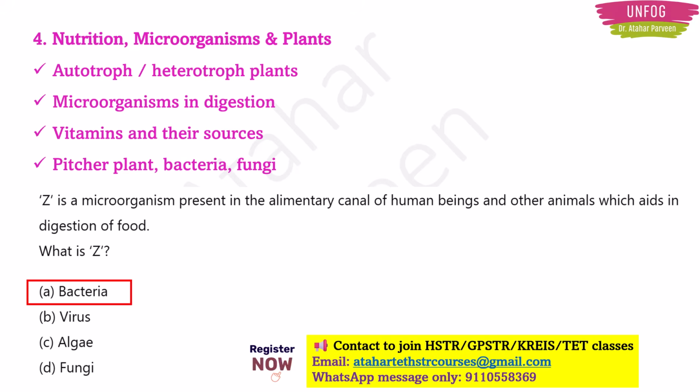Remember, bacteria are the most important and they are the only microorganisms actually which are present in the alimentary canal, even in the intestines also. Okay, so this type of questions will be asked from biology, and better you make a list of some vitamins and their sources also, and also try to know more about bacteria, virus, algae and fungi. So questions will be asked from that part also.